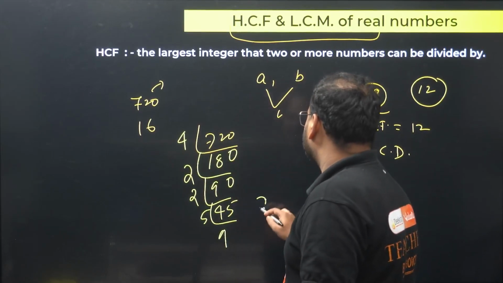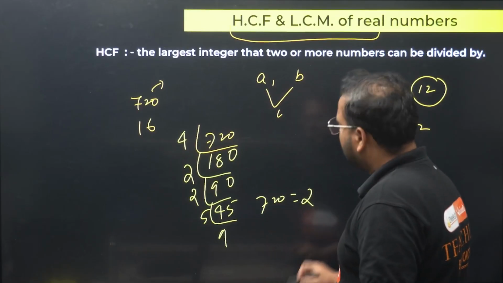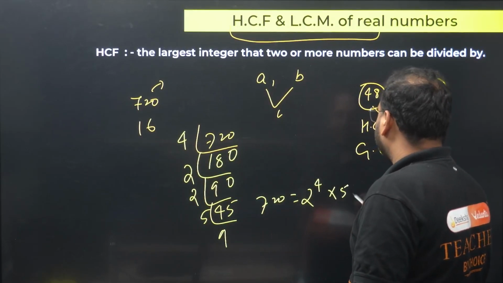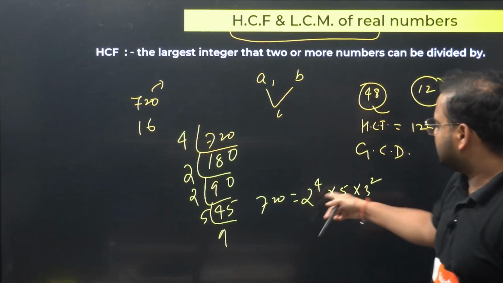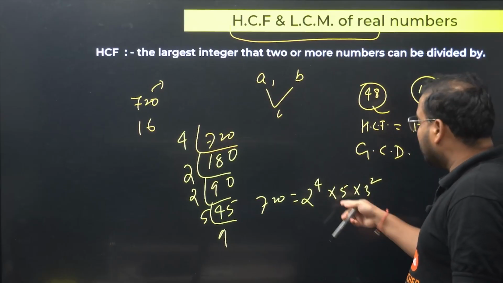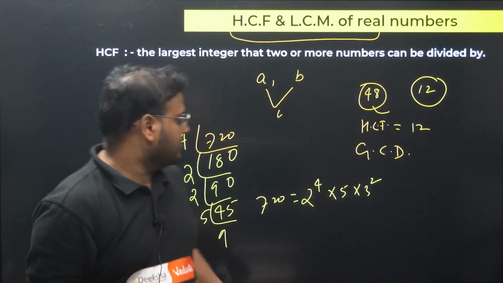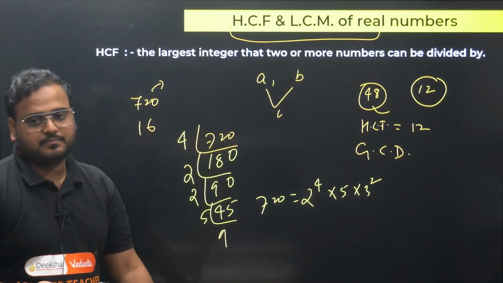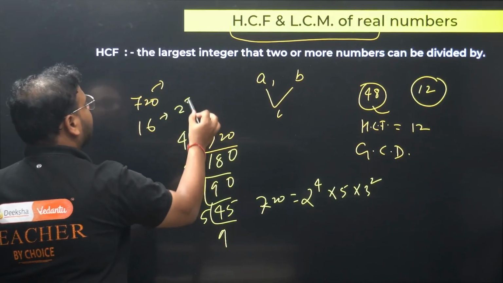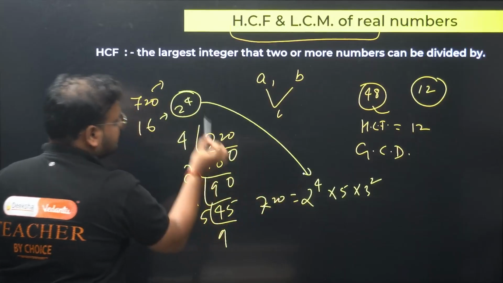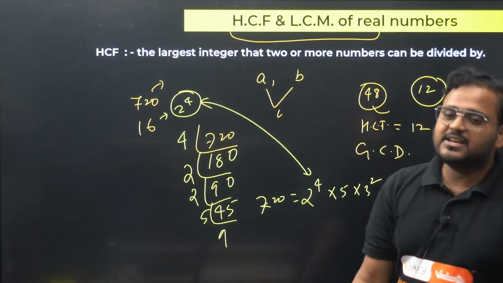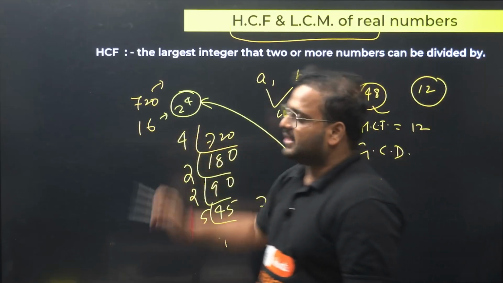So we can write 720 as, check this out, 2 power 4 into 5 into 3 squared. 16 into 5 is 80, 80 into 9 is 720. This is the prime factorization of the number 720. So basically, check here, for 16 what do we have? 2 power 4. So isn't this the GCD? 2 power 4, which is the number 16, is the HCF of the given numbers 720 and 16.